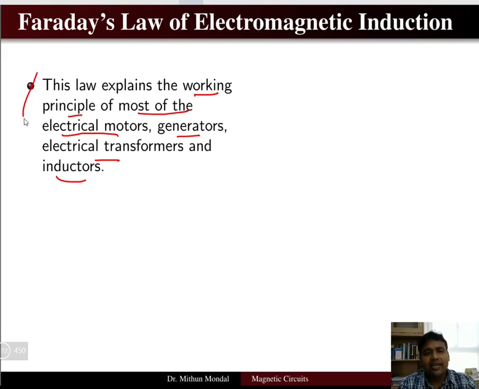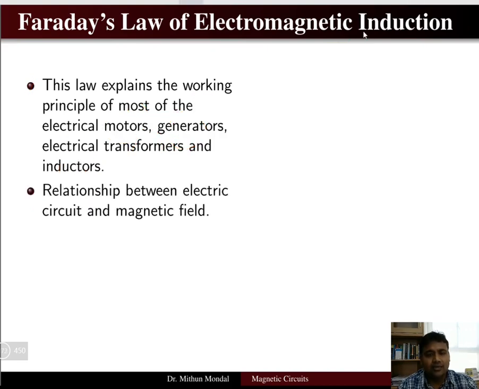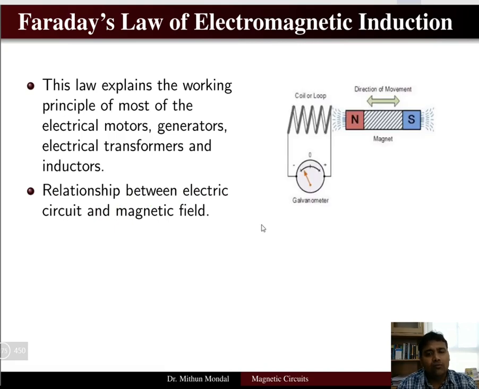So if you see any type of devices in electrical engineering, whether it is a motor, generator, transformer or inductor, it basically depends upon Faraday's law of electromagnetic induction. The relationship between electric circuit and magnetic field will now come through. So you will see that in electromagnetic induction, the magnetic field will be there and there will be an electric circuit, and the relationship between the two will be there.